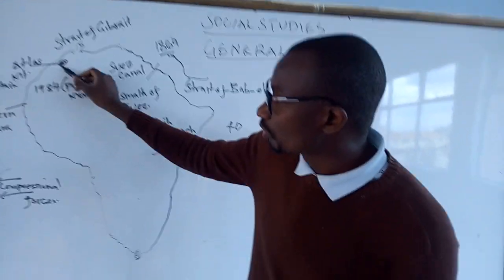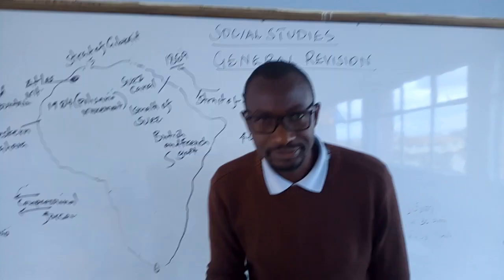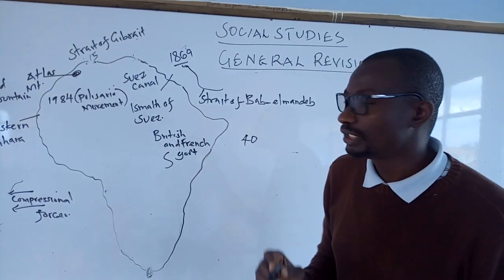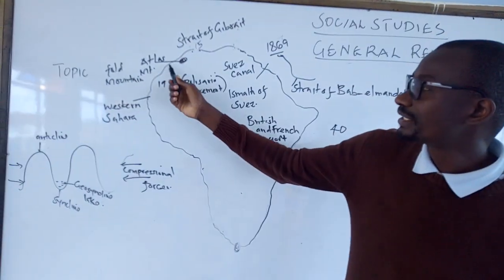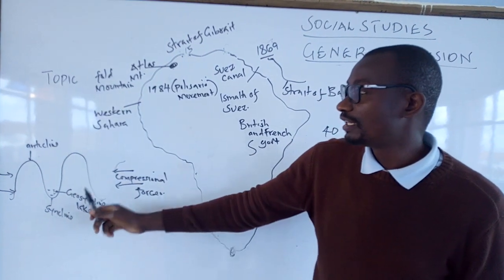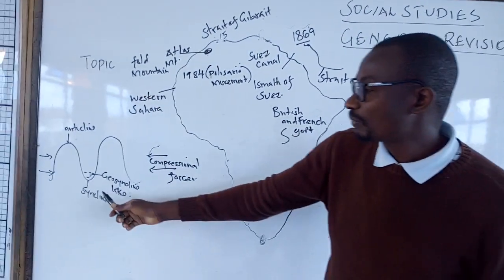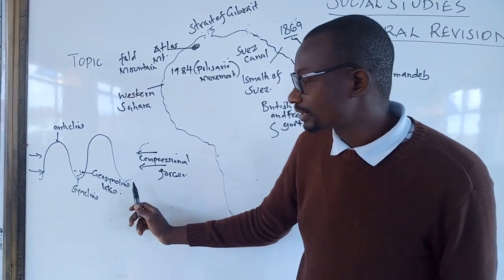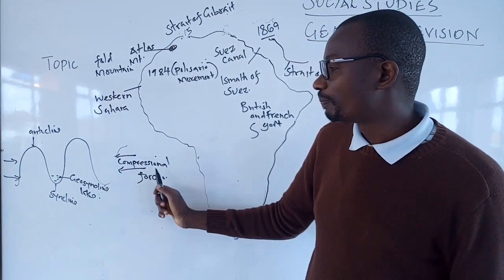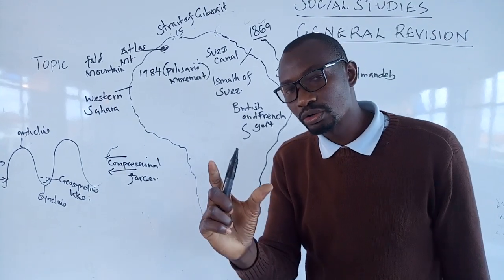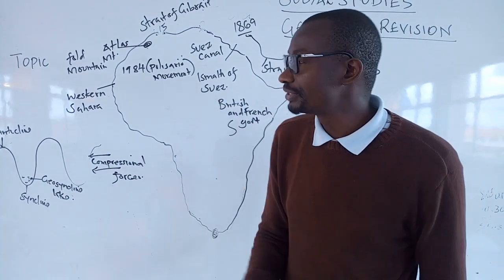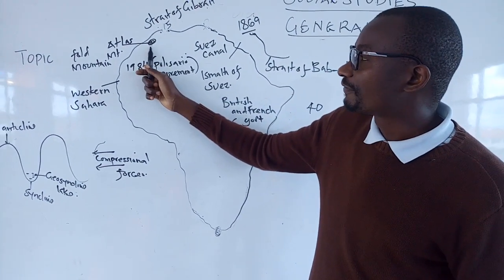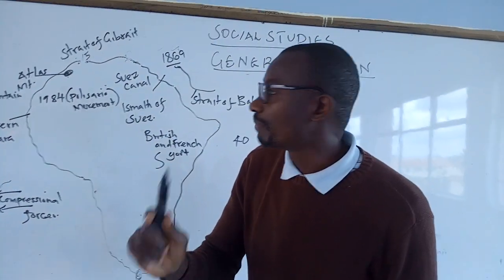The Atlas Mountain in Morocco is also said to be very fresh in your mind from Class 7, when they were testing about the formation of the Atlas Mountain, the Fold Mountain to be precise, where we have the syncline, anticline, and the geosyncline lake. All these are formed by compressional forces when the young sedimentary rock is forced to bend. Atlas Mountain is therefore a very good example of a Fold Mountain.